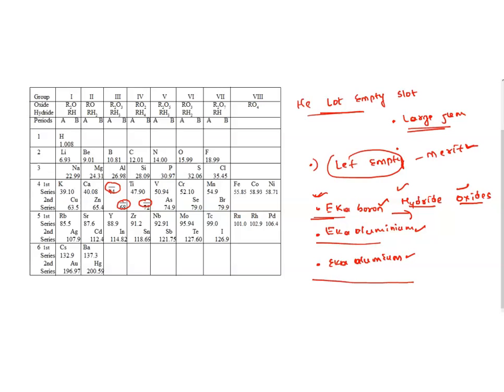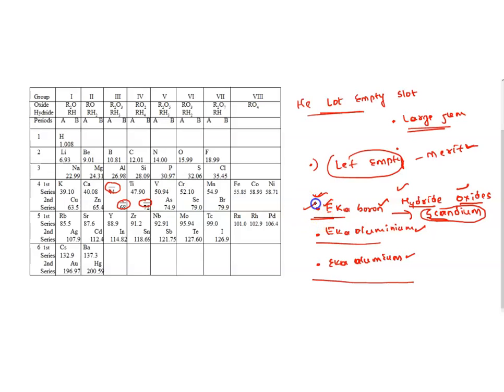In place of Eka boron, whatever properties he guessed for Eka boron, we found an element which has the same properties, called scandium. We found this element afterwards. The properties he guessed for Eka boron exactly matched the properties of scandium, which was discovered later.